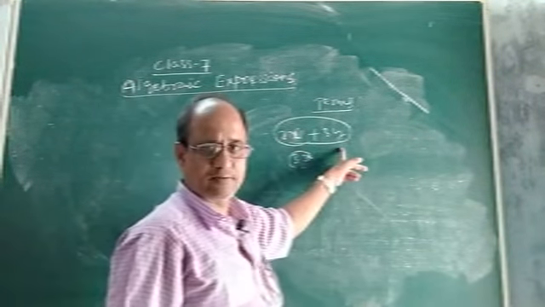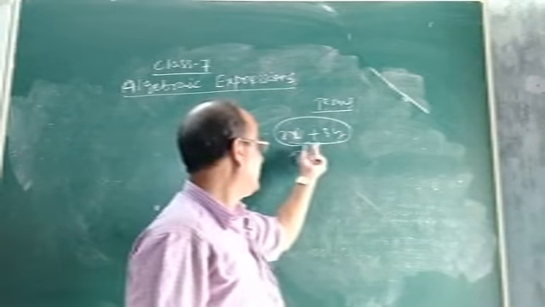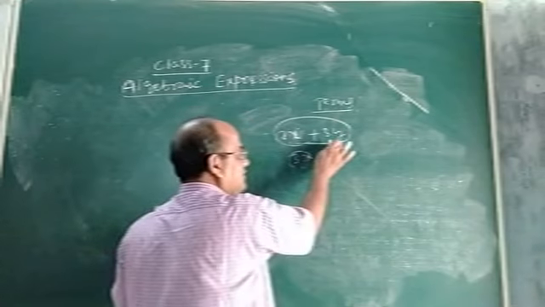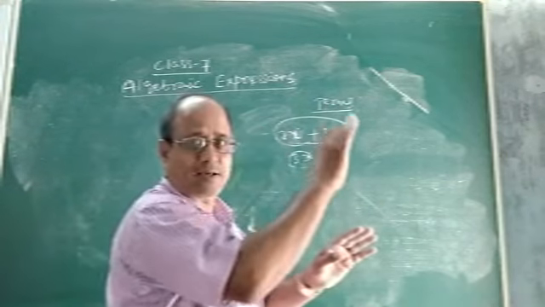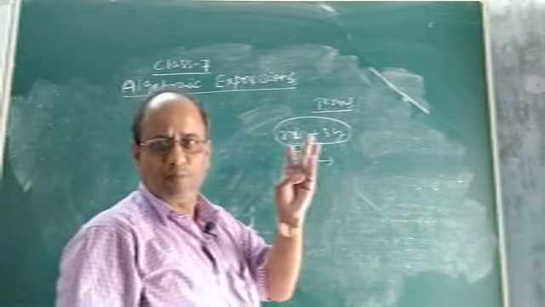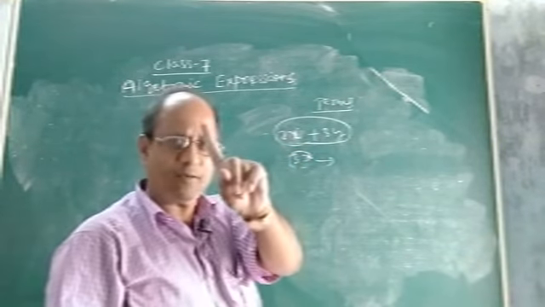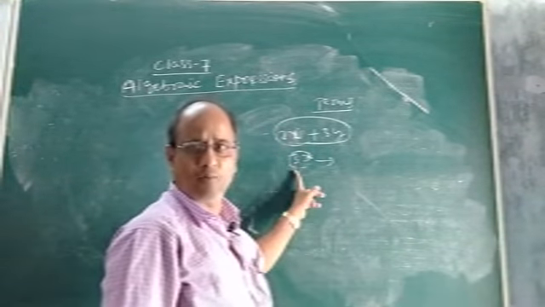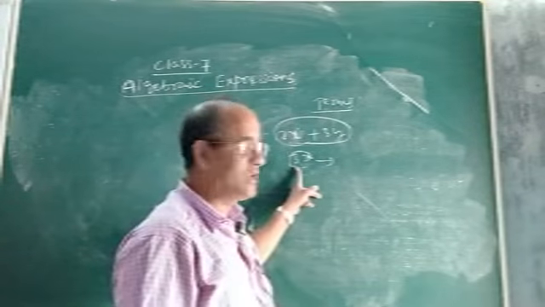Now look at this: 2x plus 3y. It is another algebraic expression. Here 2x is an algebraic expression and 3y is also an algebraic expression. This is called a monomial. Types of algebraic expression: we read in class 6 monomial, binomial, trinomial, quadrinomial. Any algebraic expression having one term is called a monomial. This algebraic expression is a monomial because it contains only one term. What is that term? 3x.